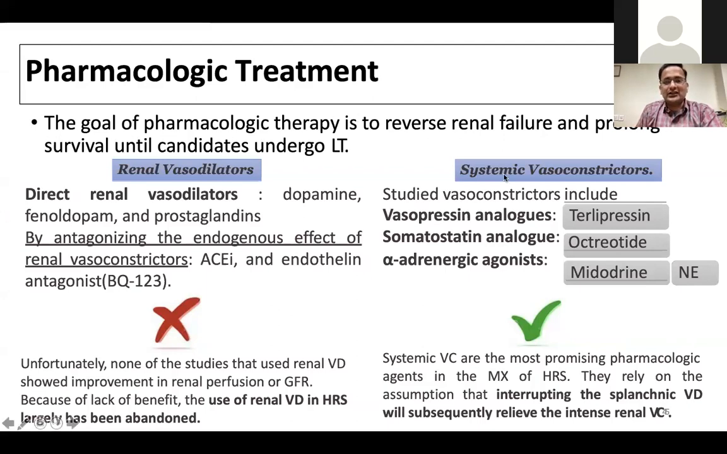So it is systemic vasoconstrictors that are useful, not the renal vasodilators. It could be the vasoactive agents or midodrine or norepinephrine.